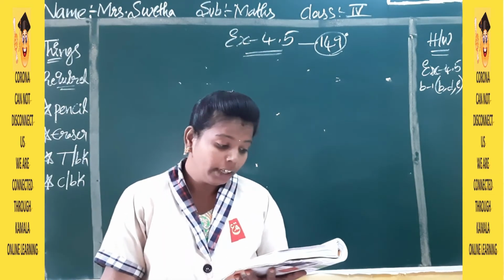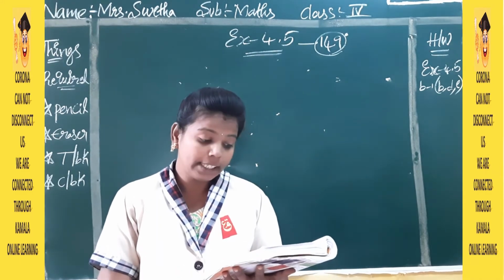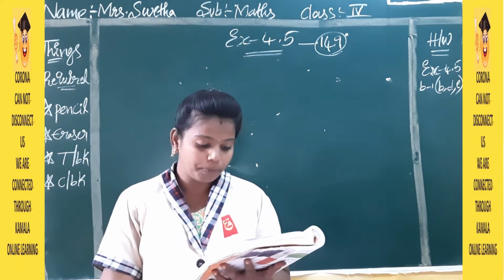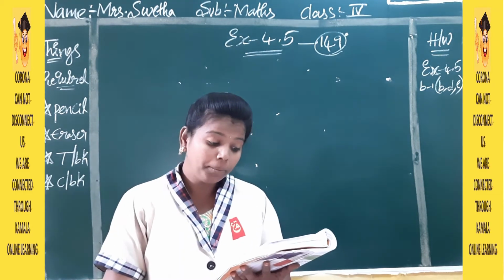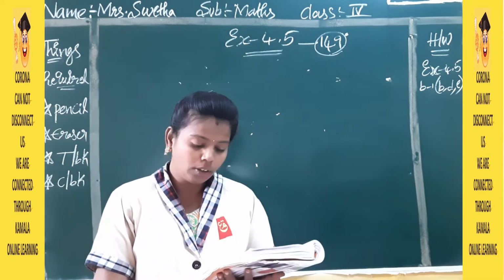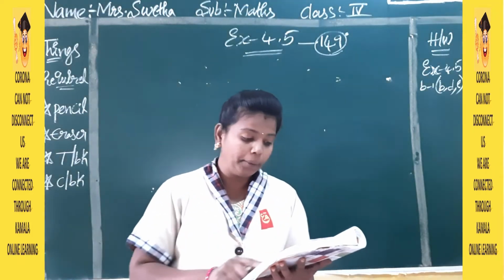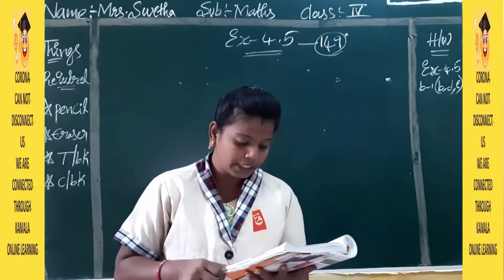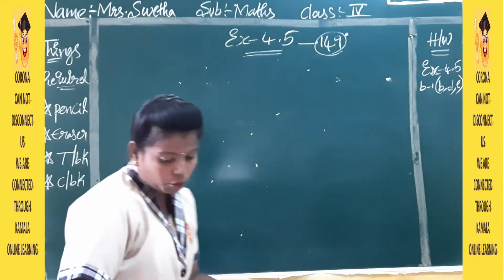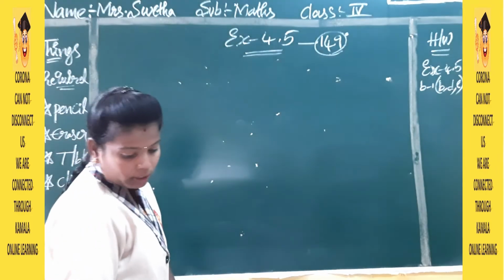So here in a box they have 137 marbles. Here also, same like this, we have to estimate and write.